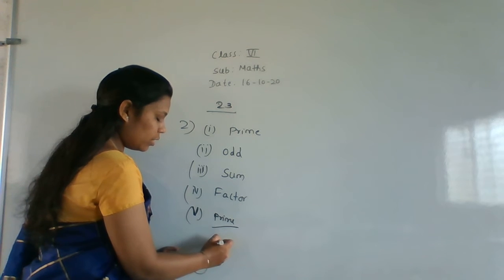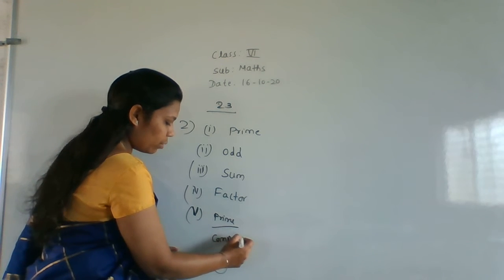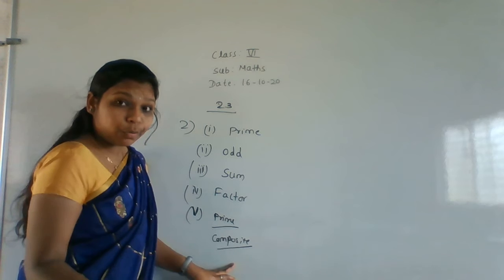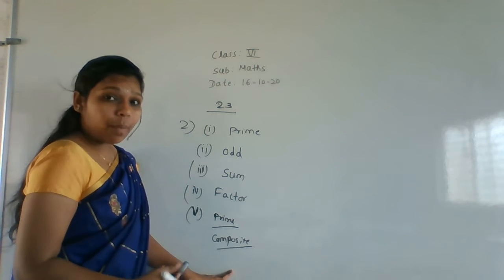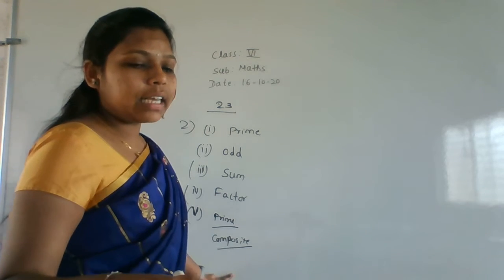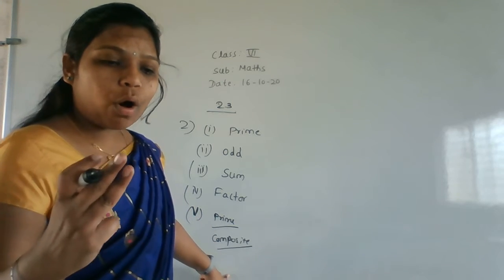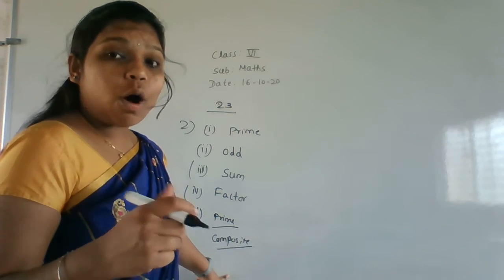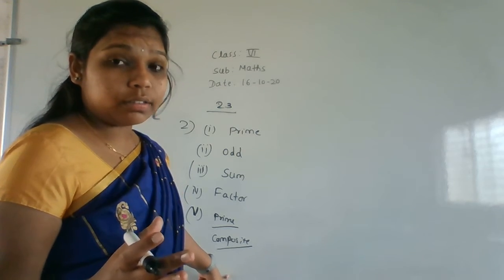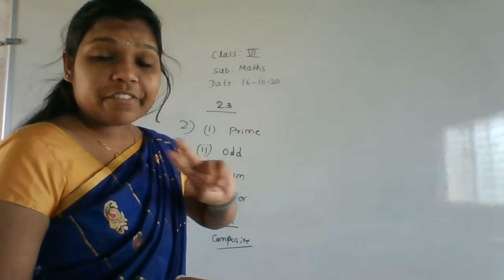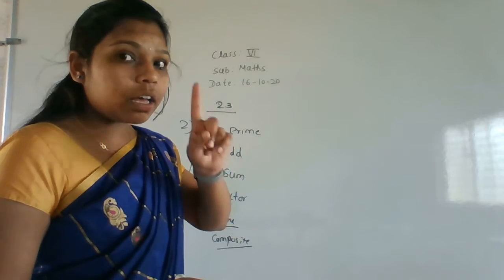Next, that is a composite number. Which has more than two factors, that is called a composite number. And the last one they gave: every even number except 2. All are which numbers? All are composite numbers. Except 2, every even number is a composite number.